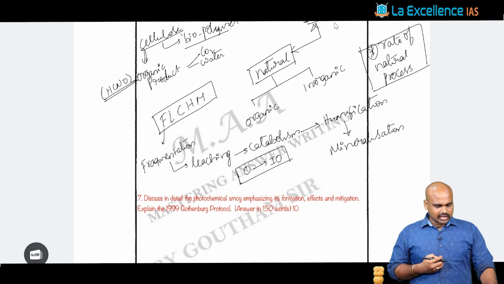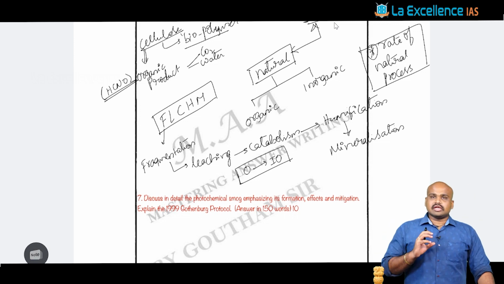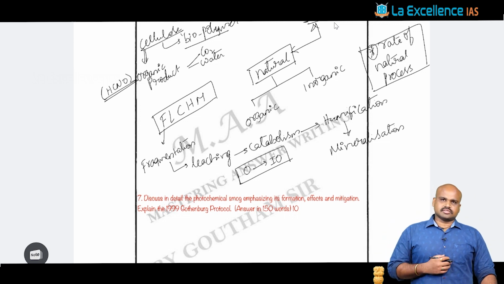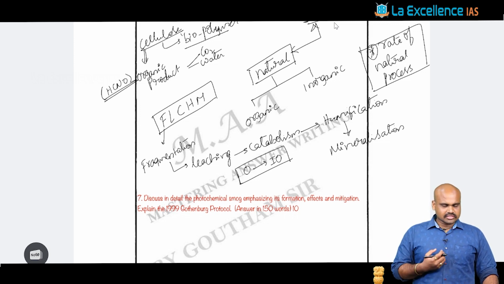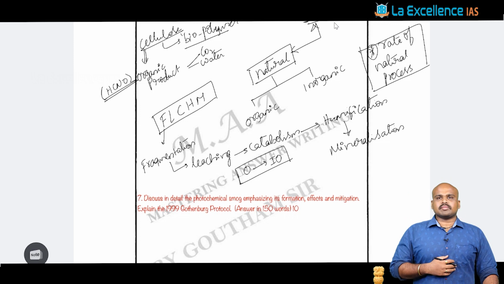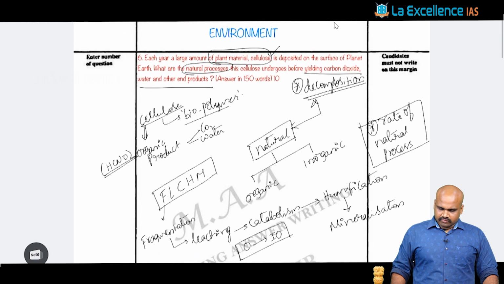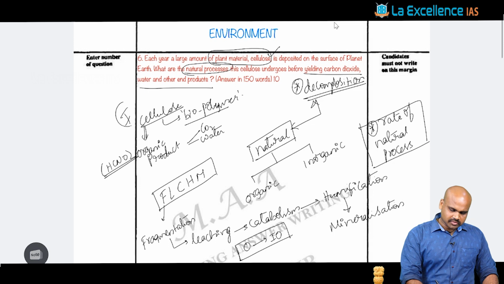And when you look at the inherent nature of the substance, you fundamentally know that if it has complex substances, for example lignin, for example chitin, then the rate of decomposition is going to take a large amount of time. That dynamic can be discussed here in the context of cellulosic substances and other material. So the first part of the answer could have been this, with respect to cellulose.